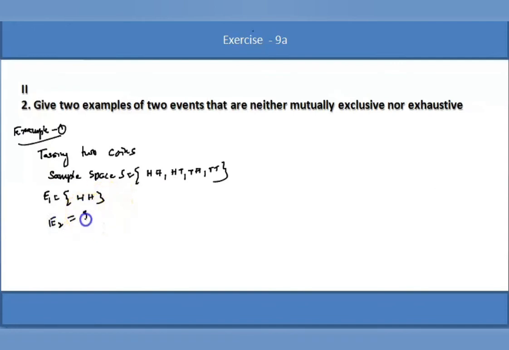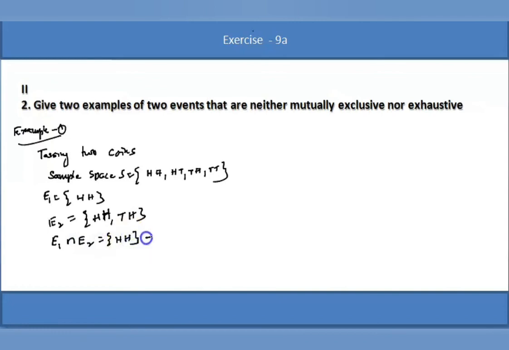Event E2, to be neither mutually exclusive nor exhaustive, is head tail, tail head. What is E1 intersection E2? E1 is head head, and E2 is head tail, tail head. So what is E1 intersection E2? E1 intersection E2 is head head.